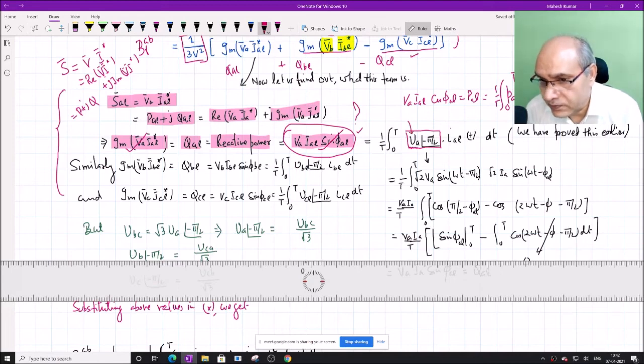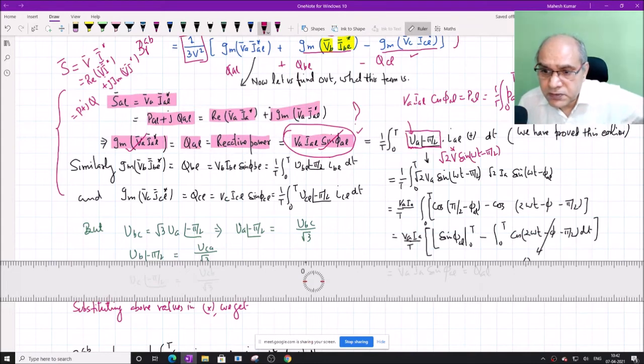But here I have used a special way of expressing this: it means that the V A time domain quantity is phase shifted by minus pi by 2. What is the meaning of this? V A is root 2 V into sin omega t. Am I correct? Now if I shift this by minus pi by 2, it becomes minus pi by 2 here. That's all. So this is the meaning of this term.